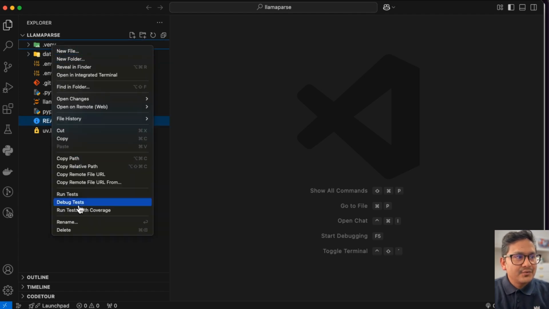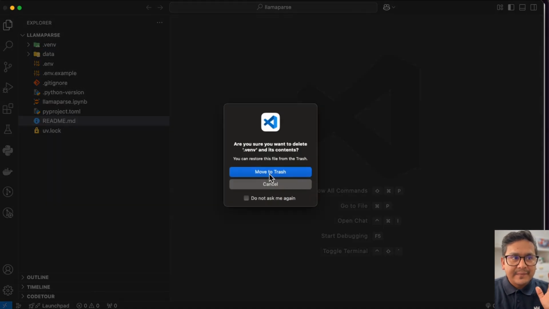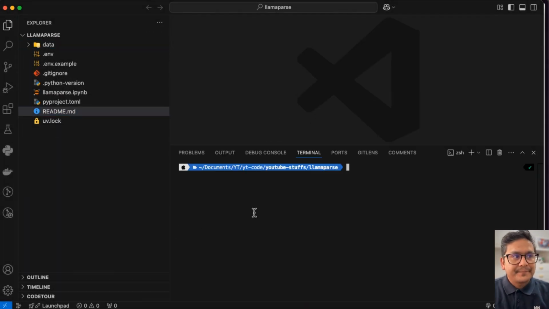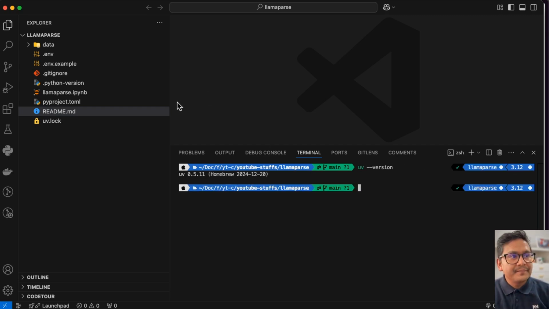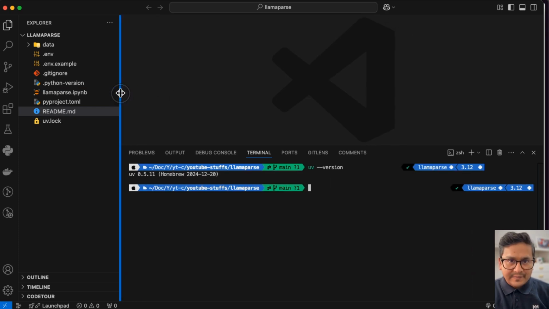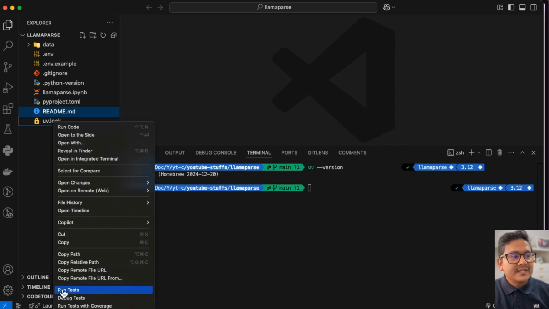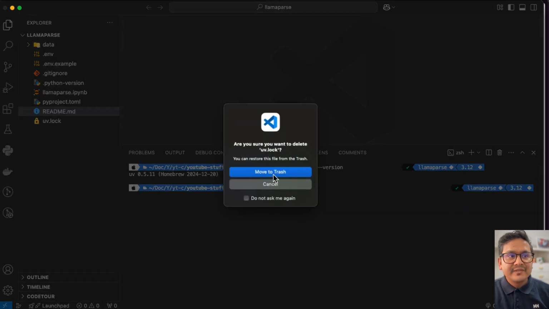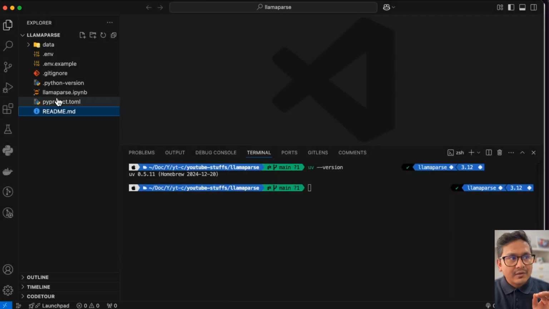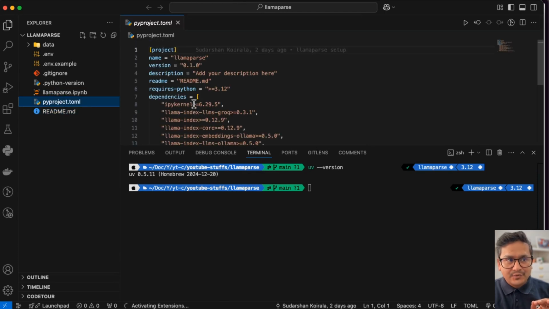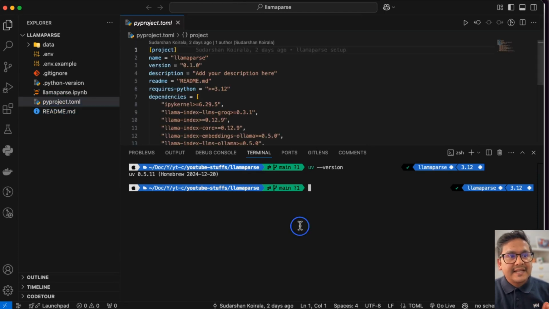So I think it's better to show you how the uv sync works. So I can remove the virtual environment. I will open the terminal here. So I already have the UV version. So you need to install the UV. Now I don't have the virtual environment. And I can remove this uv.lock file because I don't need the uv.lock also, because all the things are in the pyproject.toml file. And I can just do here uv sync.